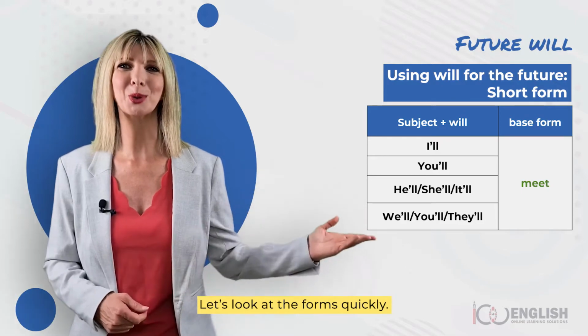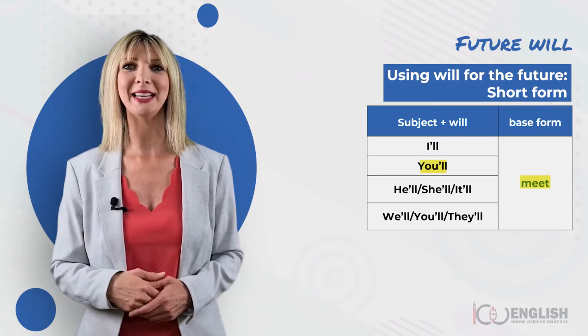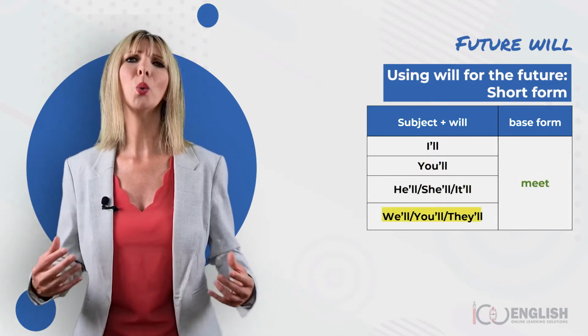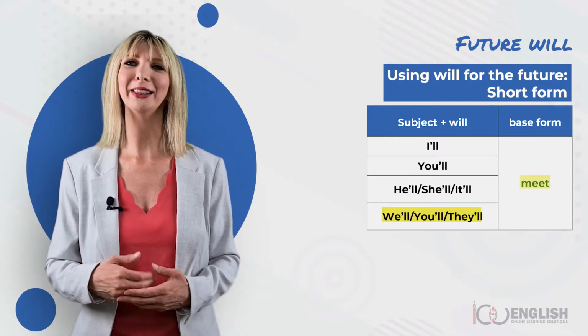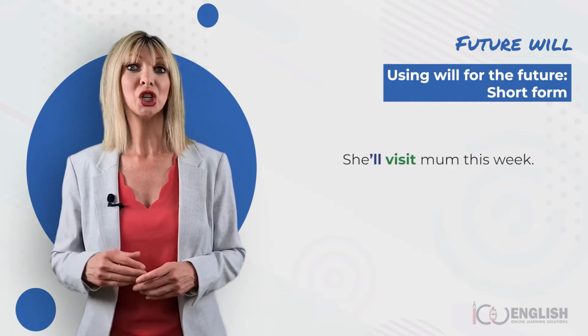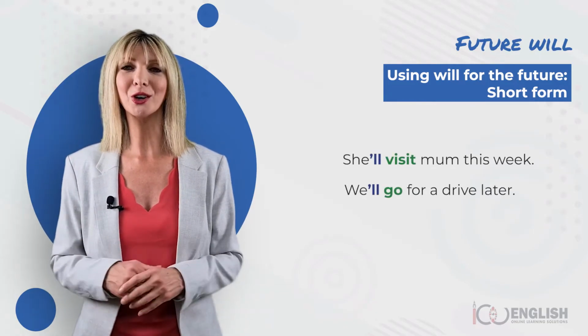Let's look at the forms quickly. I'll meet. You'll meet. He'll, she'll, it'll meet. We'll, you'll, they'll meet. Here are some examples. She'll visit Mum this week. We'll go for a drive later.